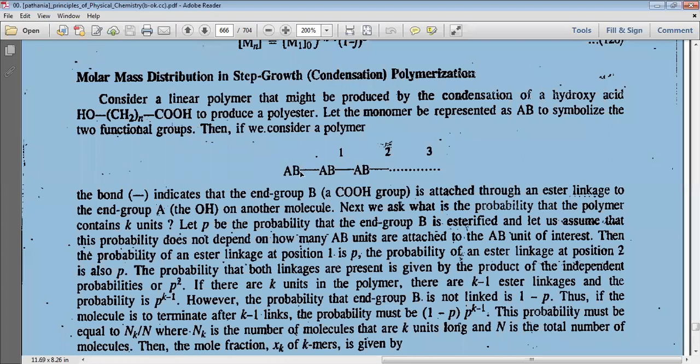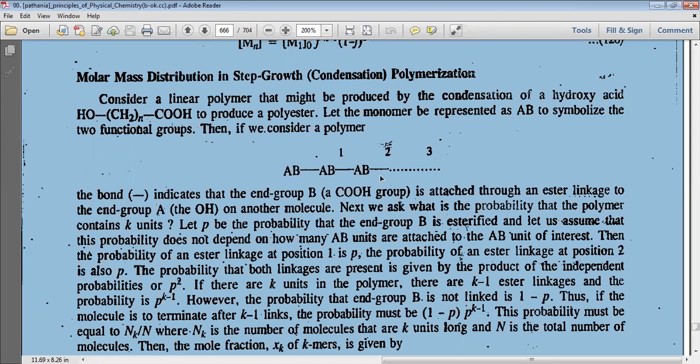When condensation occurs, between the CO2H group and the OH group, a water molecule will be released and an ester linkage will form, to the end of A on another molecule. Next, what is the probability that a polymer contains k units?